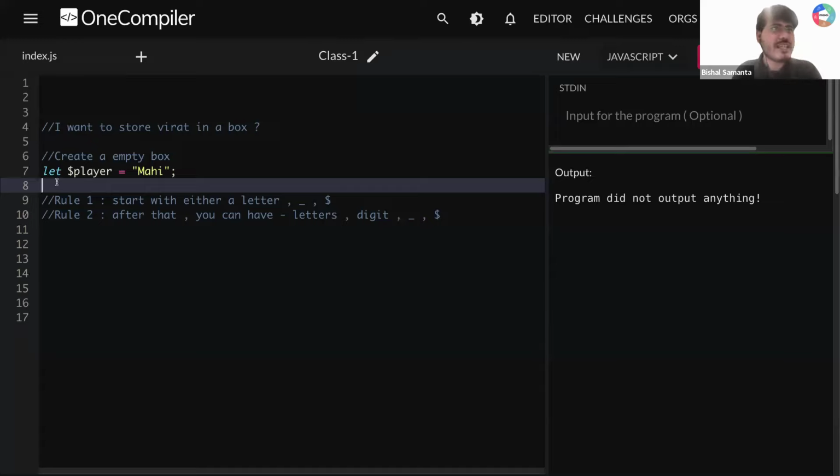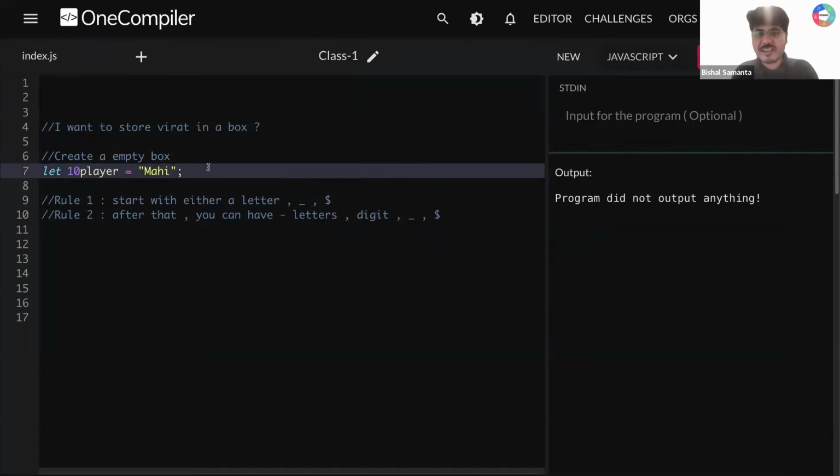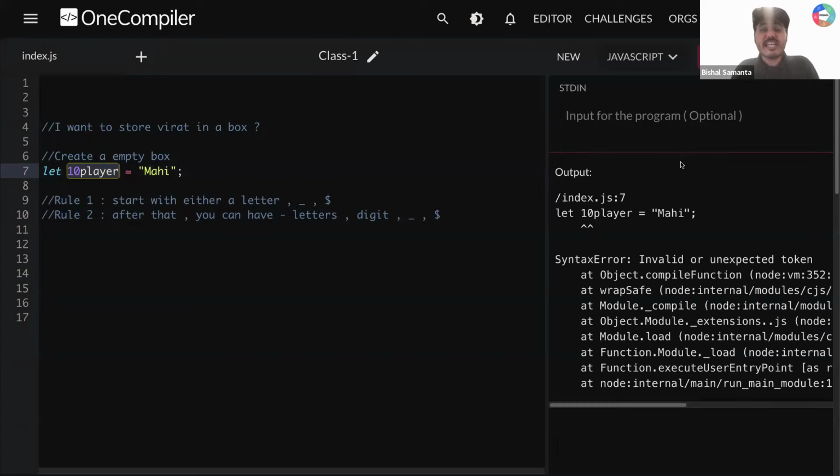Now tell me one thing, guys. Can I create a variable name like 10 player? 10 and after that player? No, I cannot create a variable name like that, because my rule 1 says that my variable name should always start with a letter, underscore, or dollar. Here I'm starting with a number, which is invalid, right? So I cannot create a variable name like that.